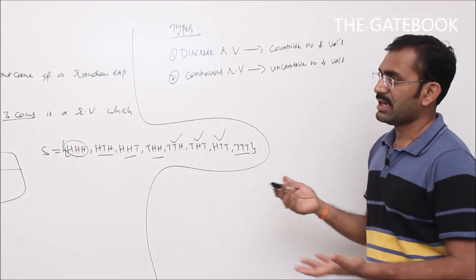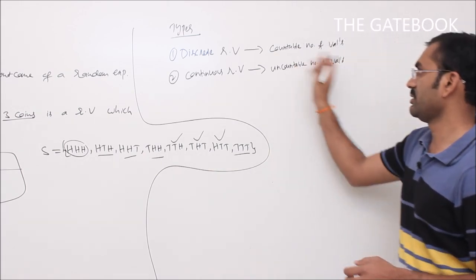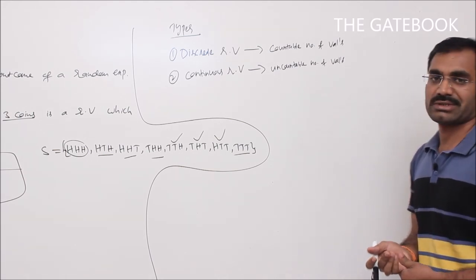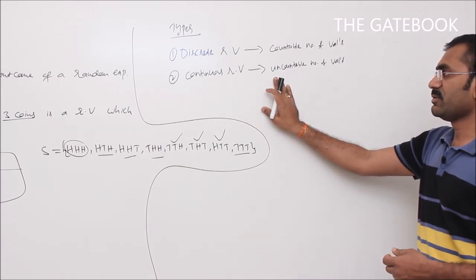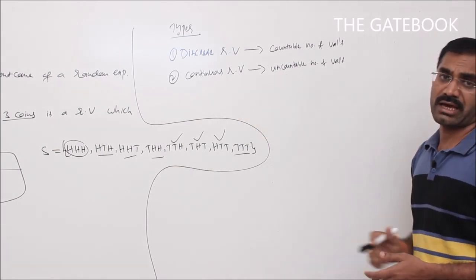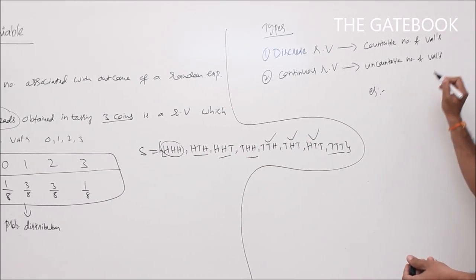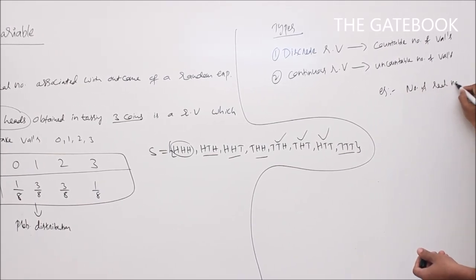Or I can use a general example: the number of students in a classroom. Countable, so that is a discrete random variable. Now, what about an example for a continuous random variable? A random variable taking uncountable values, for example, the number of real numbers between 1 and 2.